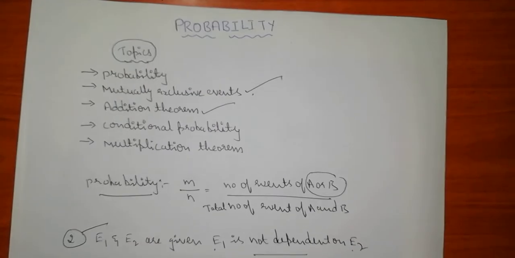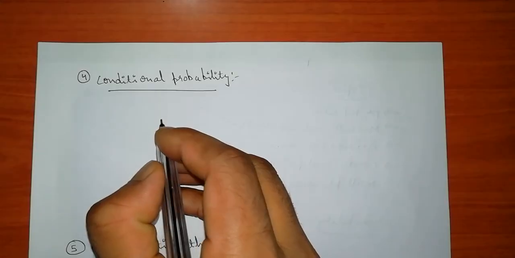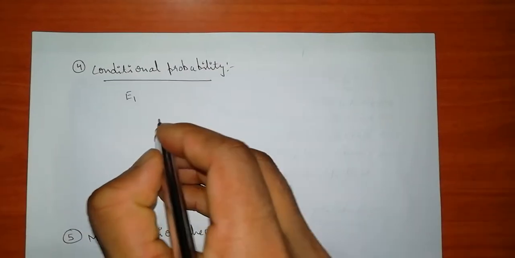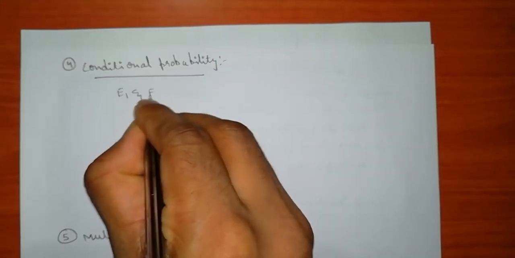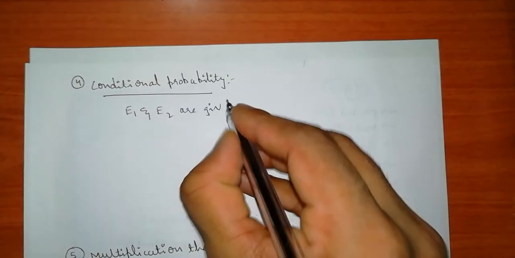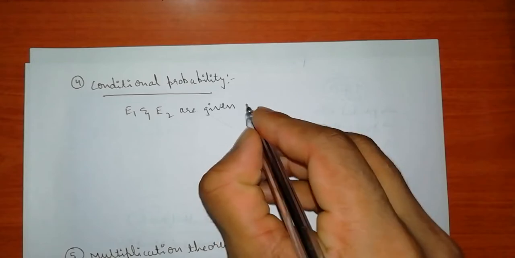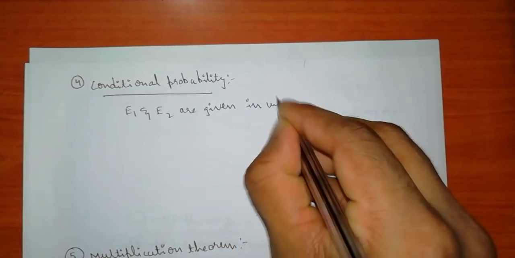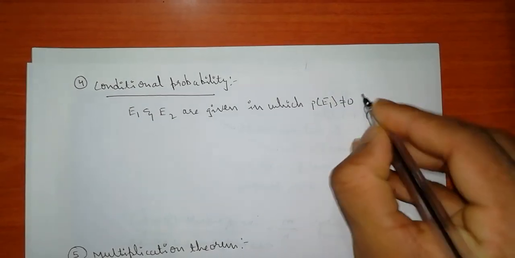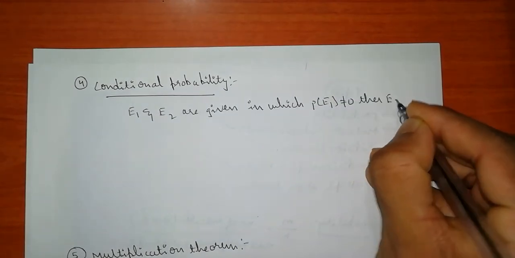Next, coming to conditional probability. In conditional probability, if the events E1 and E2 are given, in which P of E1 is not equal to 0, then E2 occurs.